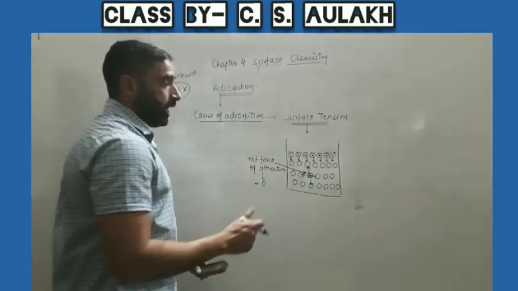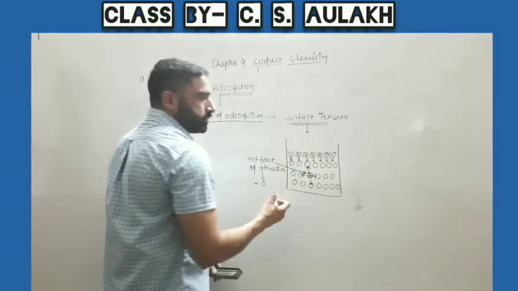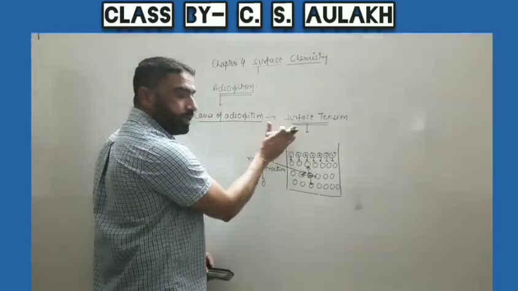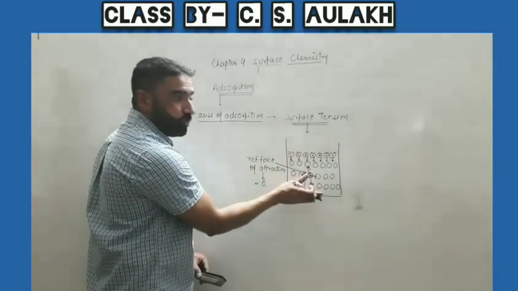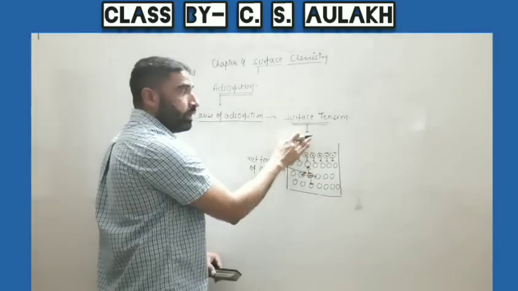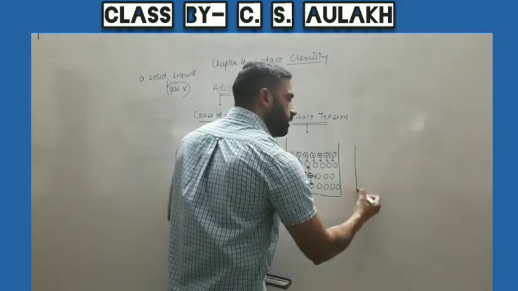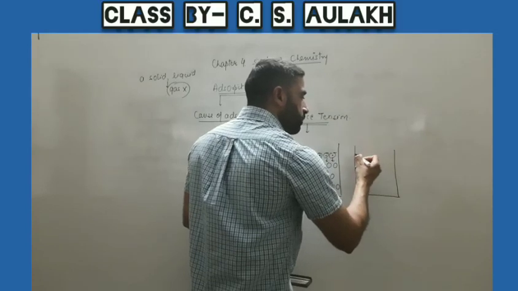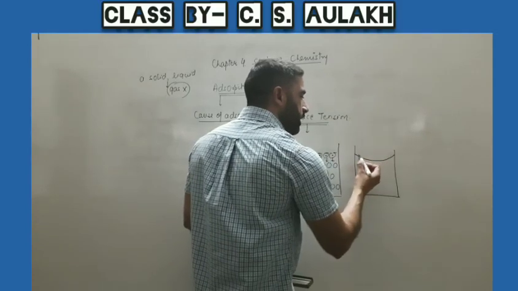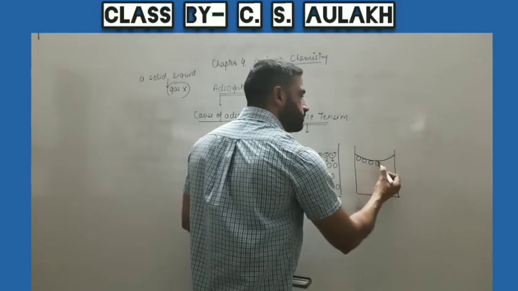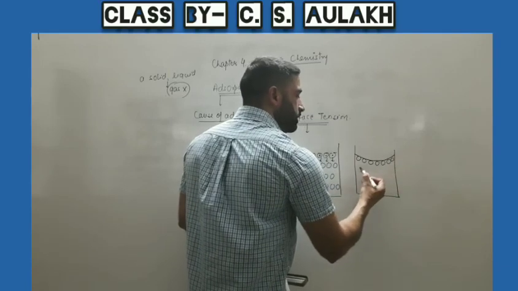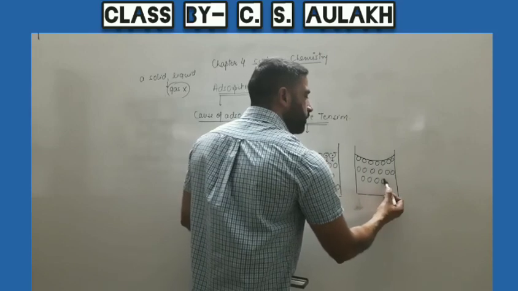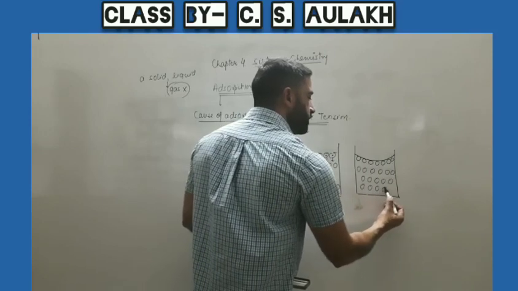In general, we can say the molecules which are lying close to the surface are pulled downward. There is not any molecule which can balance this downward pull above the surface. So, as there is not any molecule above the surface, the molecules are pulled downward, due to which the surface becomes curved. So this is the cause of surface tension.